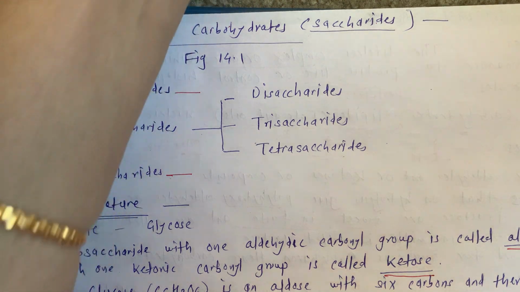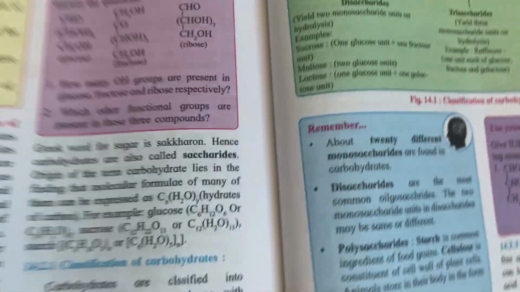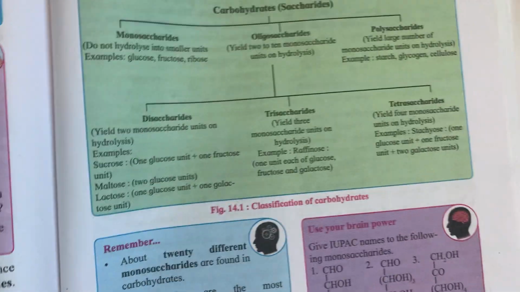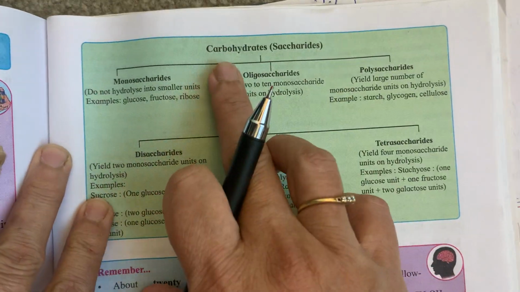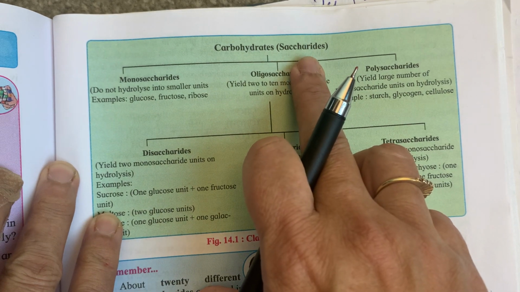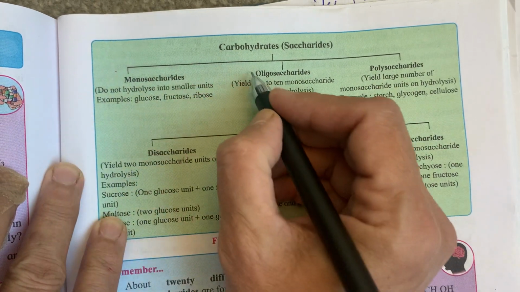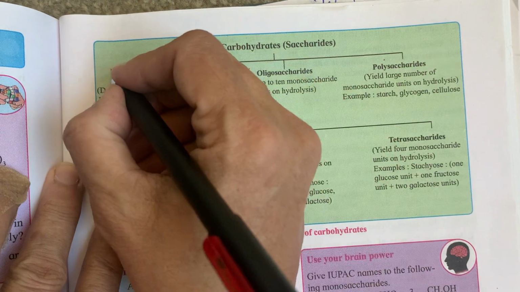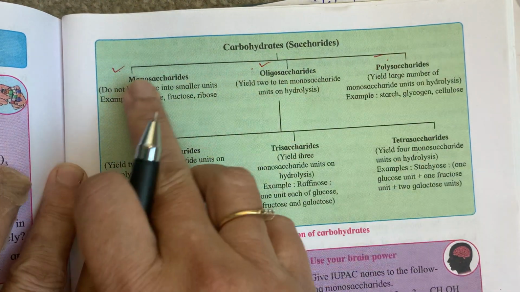Okay, so here we are going to use the textbook. Here it is, our textbook. See now, what is this? Carbohydrates are called saccharides. There are three types: mono, oligo, poly. What is mono?